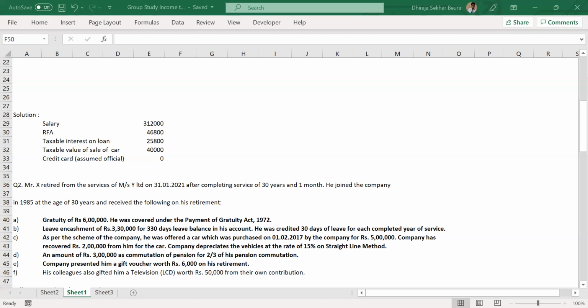Whatever we calculate will be an exemption amount, which we deduct from that received amount, and we calculate the final value that will be taxable. Whereas in the other case where an asset was given to an employee, we don't know how much value they have given, so we are calculating the value that has to be taxable. So there is no exemption at all.